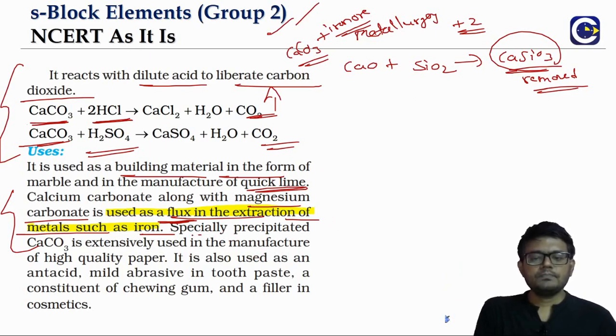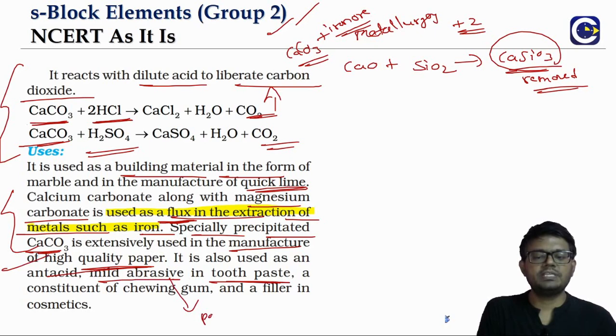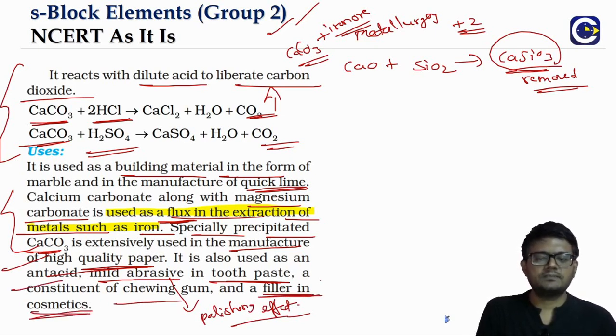The specially precipitated calcium carbonate is used in the manufacture of high quality paper. Also this is used as an antacid and a mild abrasive in toothpaste. Abrasive means basically to give the polishing effect. And also it is a constituent of chewing gum, and it is used as a filler in cosmetics. In a cosmetic, you will have the basic ingredient. Filler means what? Something that is used to add mass.